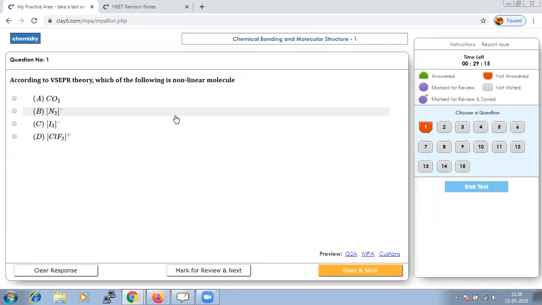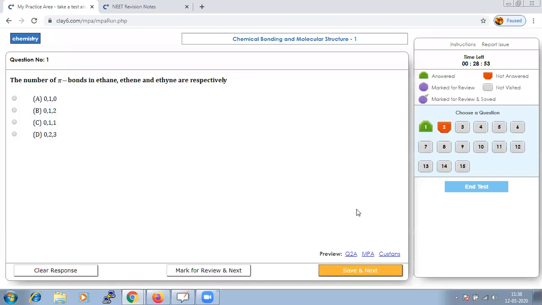So when you draw the options, the question says which of the following is non-linear. Among the given options, the only structure, ClF2, you will find that it is not straight, so it is non-linear. So that should be the right answer. Save, and let us go to the next.